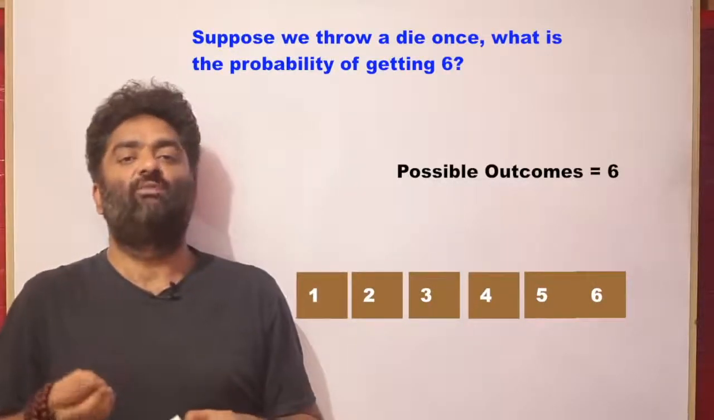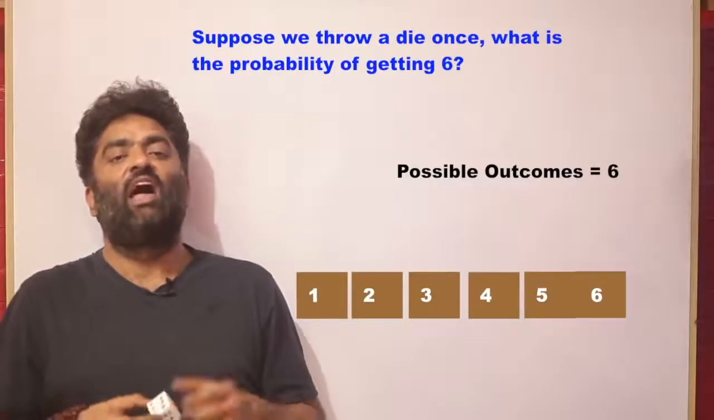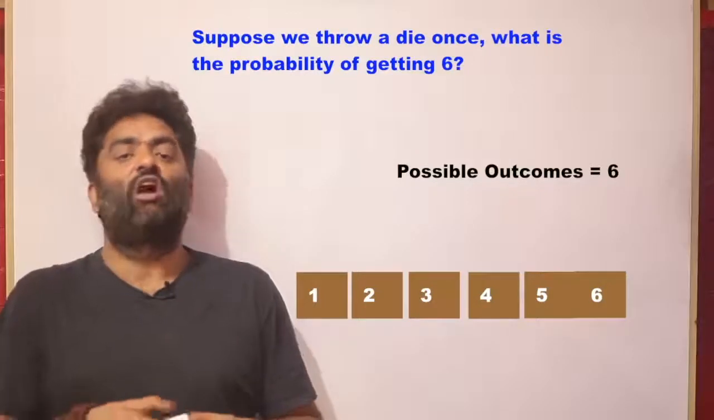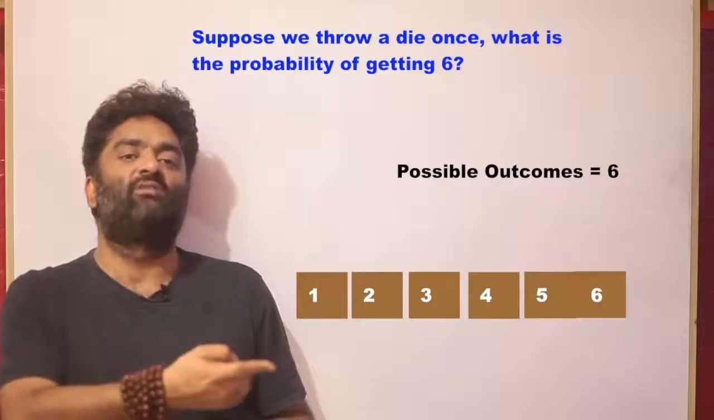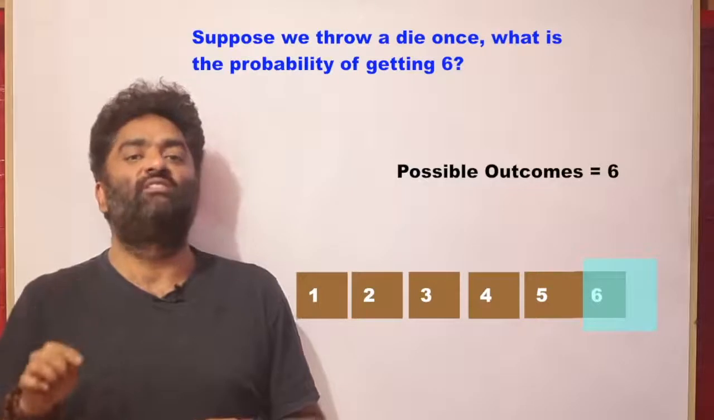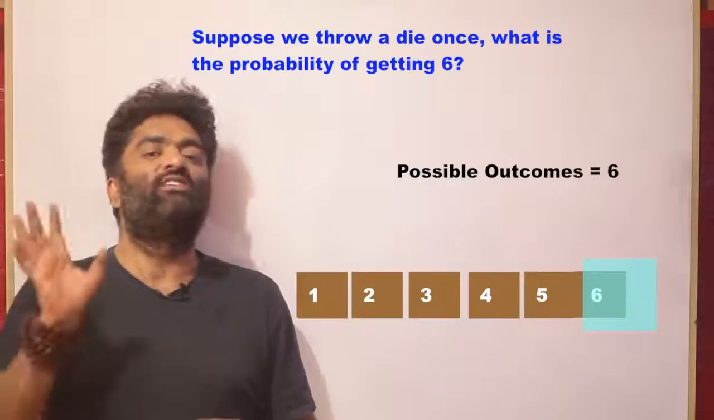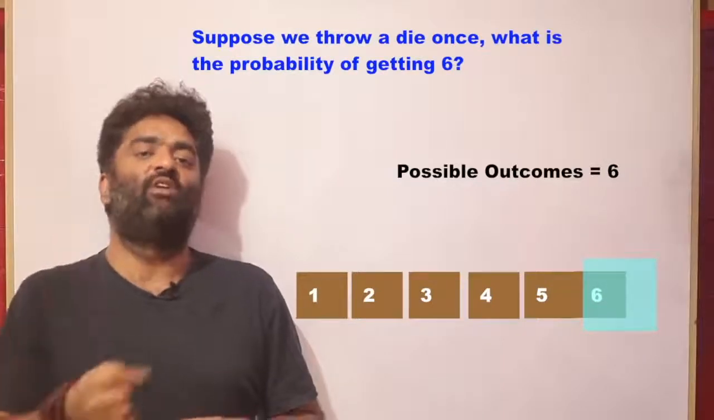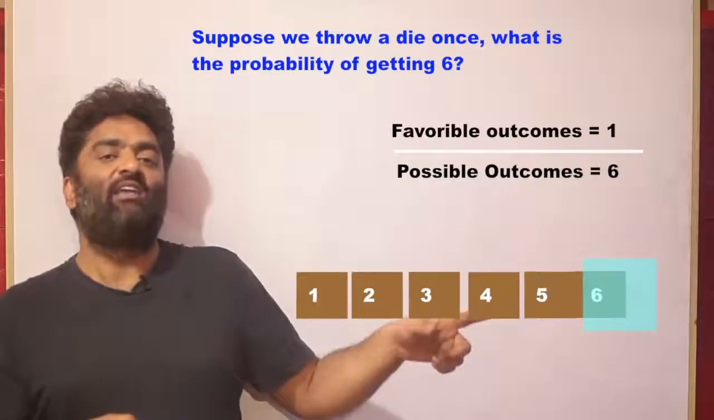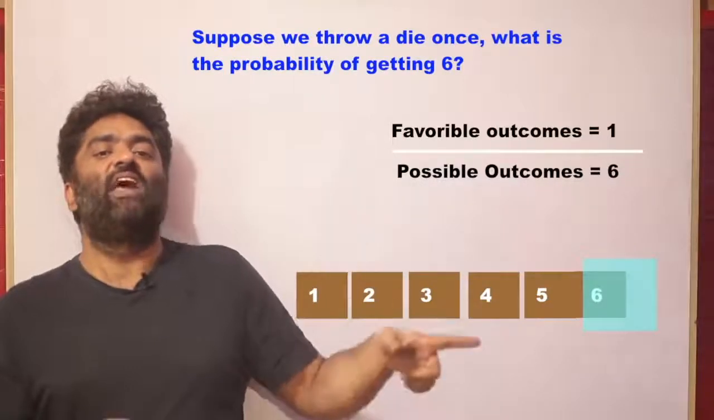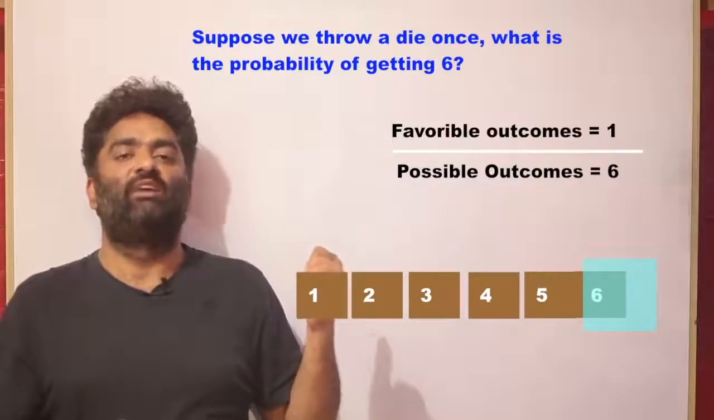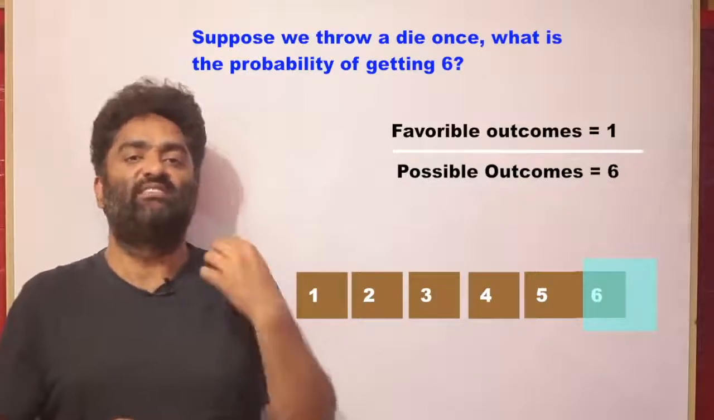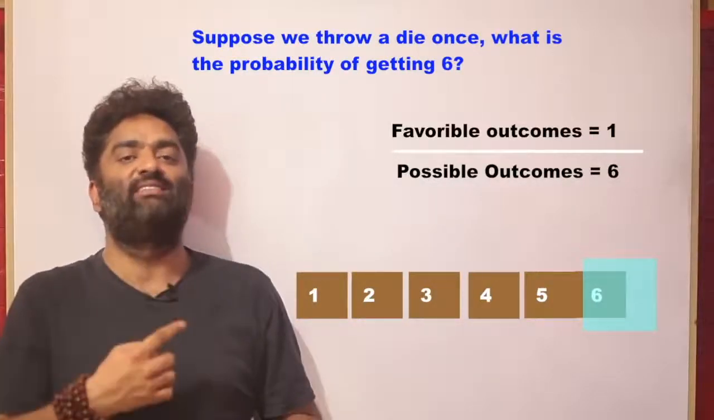Now depending on the question, I can frame the language, right? I say, what is the probability of you getting a 6? So out of these 6 possible outcomes, what is it that you want? What is it that is favorable for you? You want a 6 to come. And how many such events? Only one such event. So once again 1 is going to go into the numerator and 6 is going to go into the denominator, right? So your answer for the probability of getting a 6 on a roll is going to be 1 by 6.